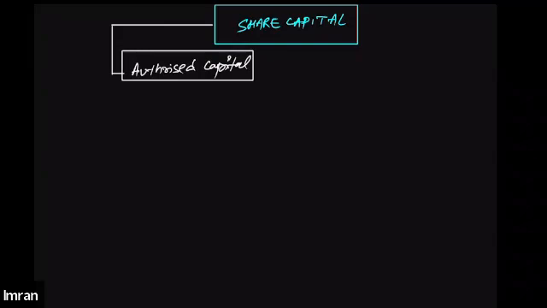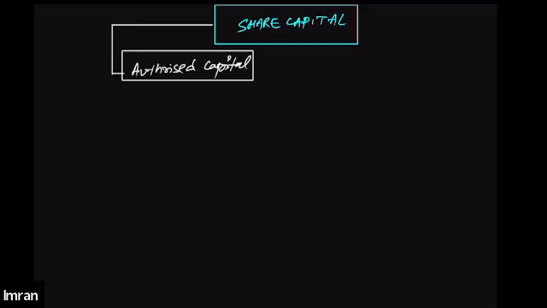The authorized capital of a company needs to be declared by the company in its memorandum of association. If you have studied business studies, you must have been taught about the memorandum and articles of association.